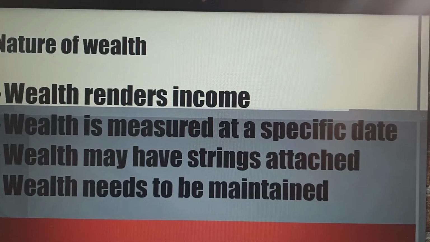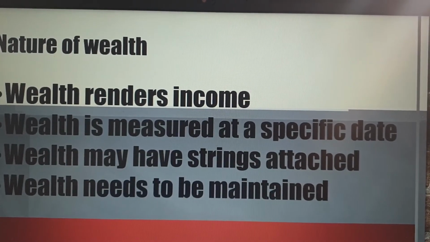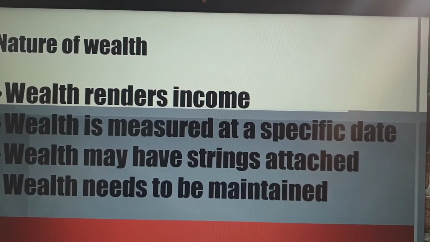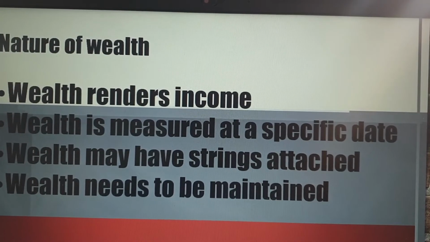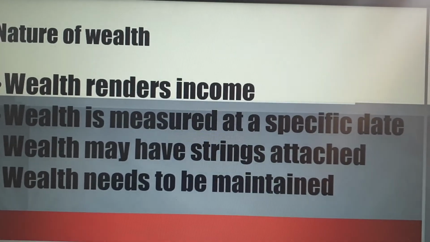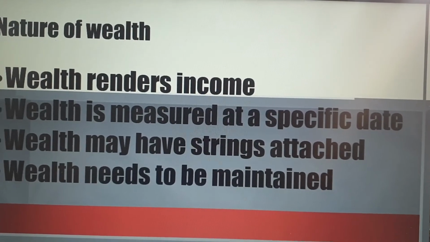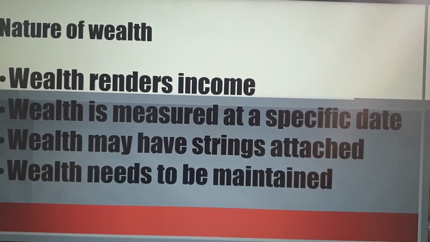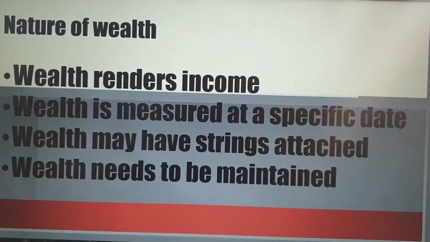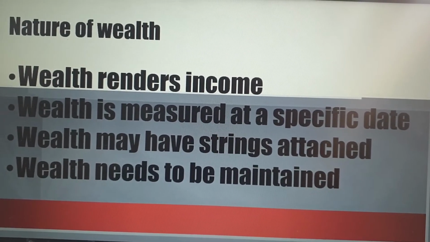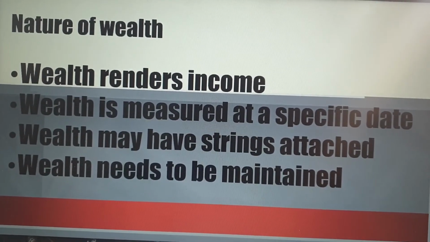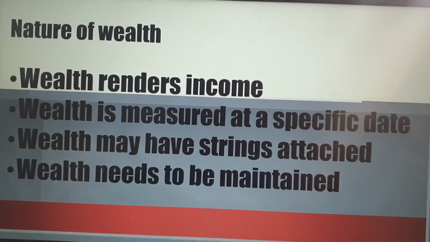And then wealth needs to be maintained. I need to look after my investments. I need to look after my physical assets to make sure they are well looked after. And if you think of, for example, land and buildings here, we need to make sure the building is maintained. And if it needs a new paint job, I need to repaint it. If my car needs to go for a service, I need to take it for a service.